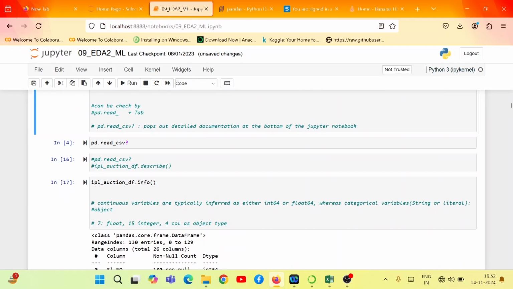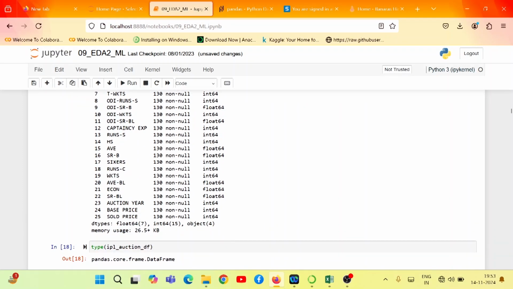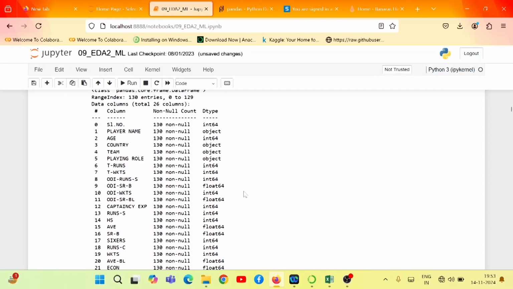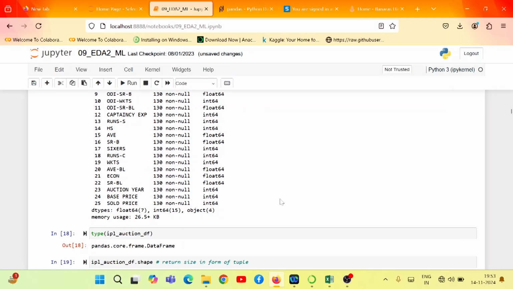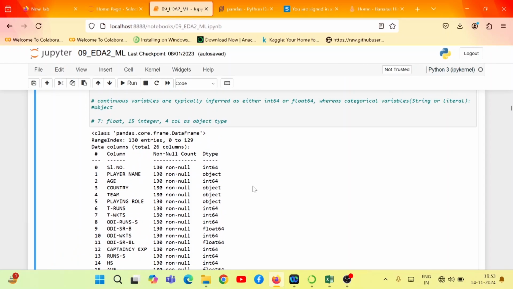Now if you want to know the initial details about this data frame, we have a method called info. By executing this command, it will tell you how many columns there are and which type each has. For example, serial number is int64, player name is object, age is int64, and so on. Altogether we have 25 columns and 130 rows, and you may see how much space this data frame occupies in RAM. So that much idea we can get out of it, right?